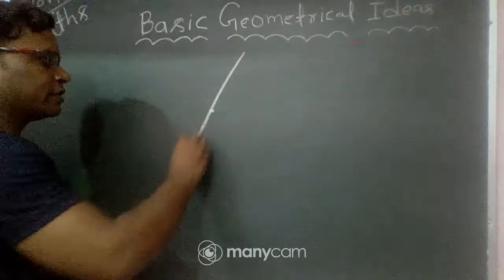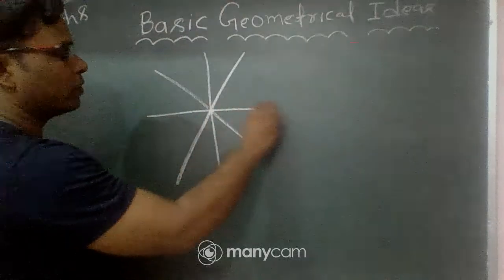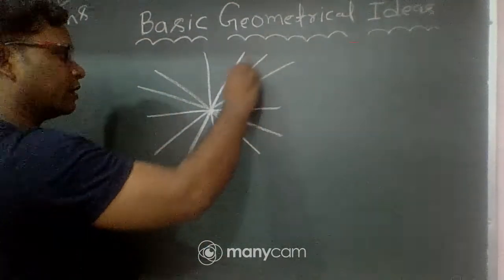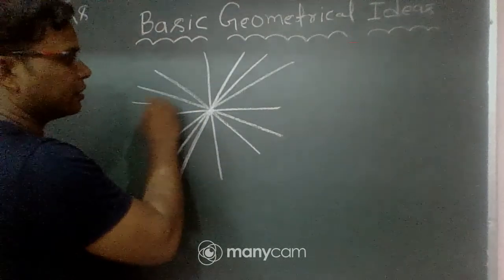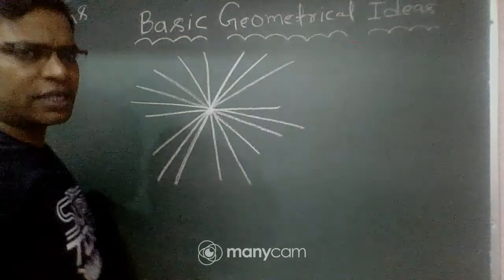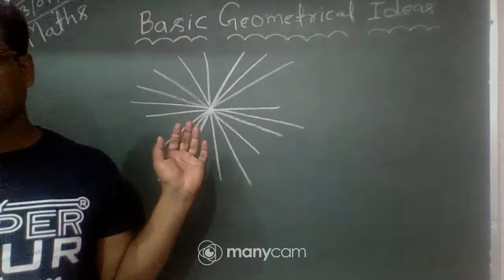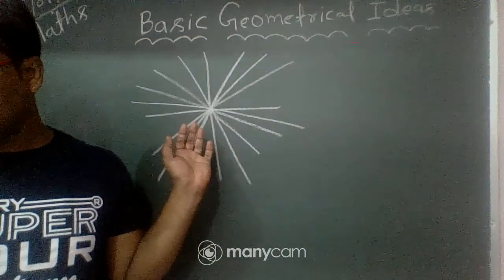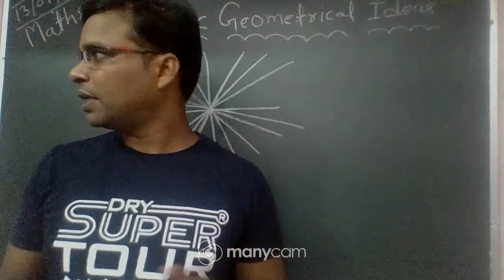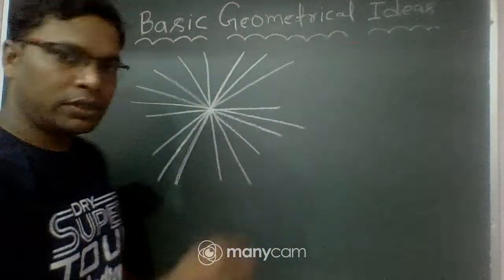You can see one line, two lines, three lines, up to nine lines. A lot of lines you can draw through a single point. So from the above figures you can see an unlimited number of lines can be drawn passing through a given point. From any single point you can draw unlimited lines. Okay, and for two given points, suppose here are two given points.